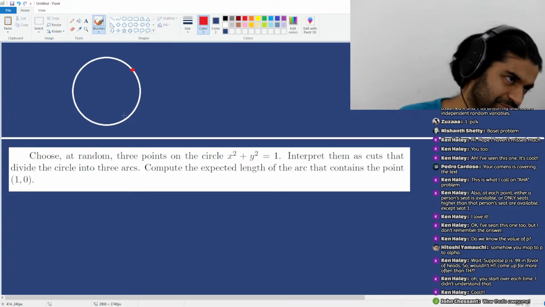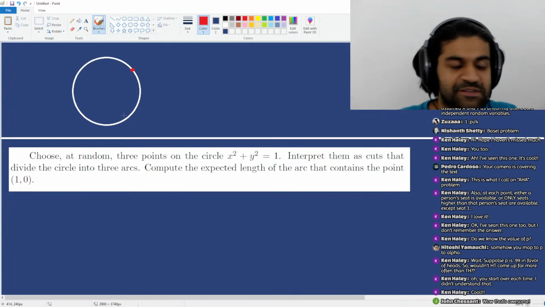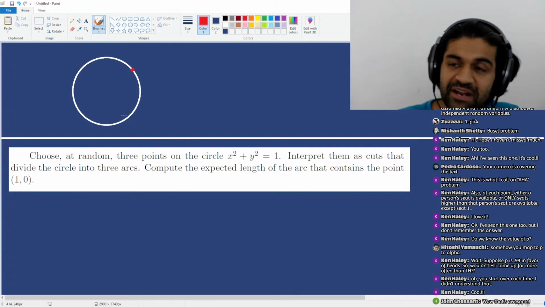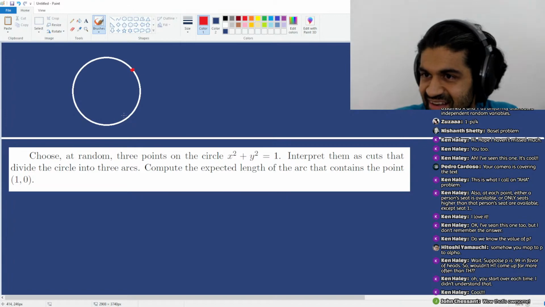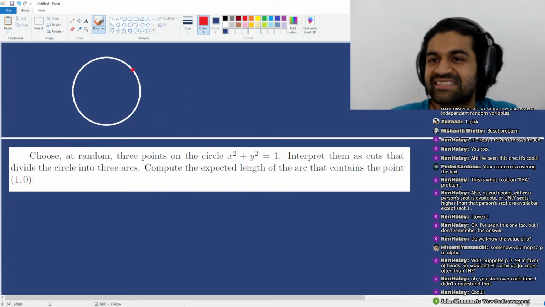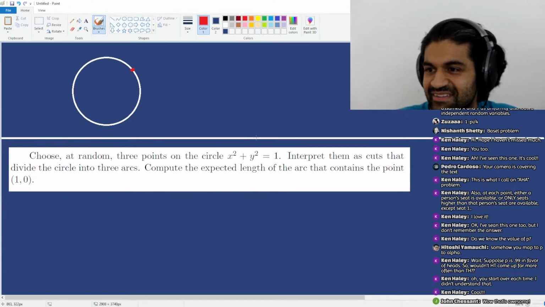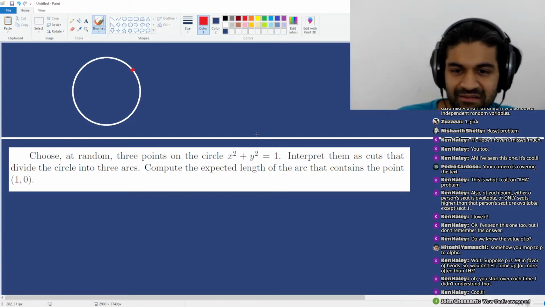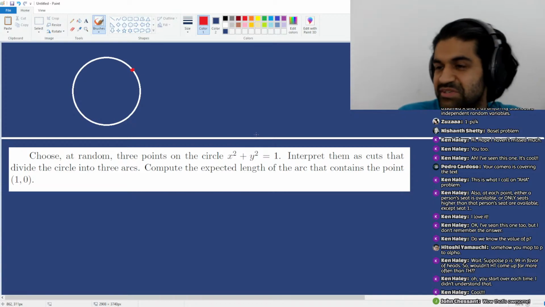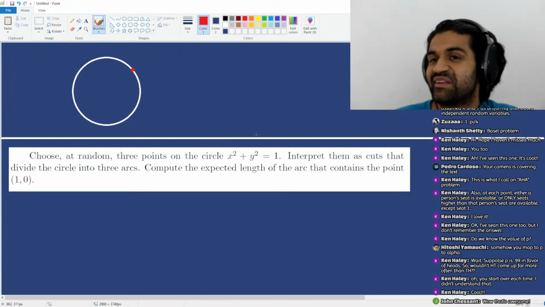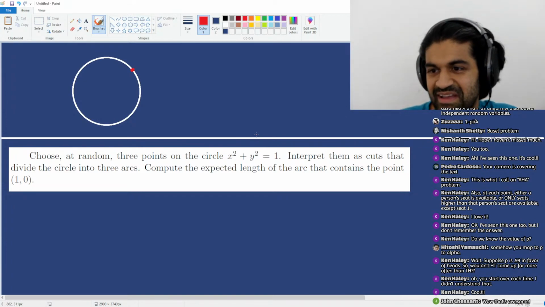If you choose some fixed point on the circle, then a bigger arc is more likely to contain it. So hopefully with that single sentence, I've convinced you that the answer is not 2 pi over 3. It should be bigger than 2 pi over 3. But how do we figure out what it is here?